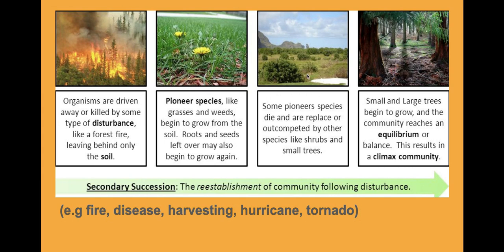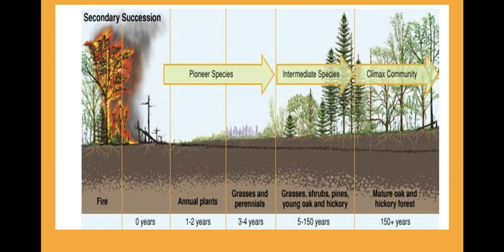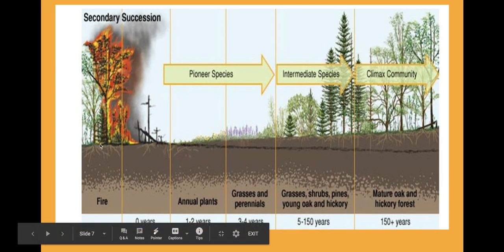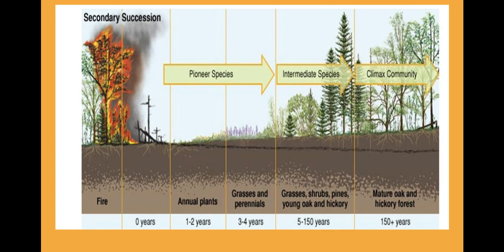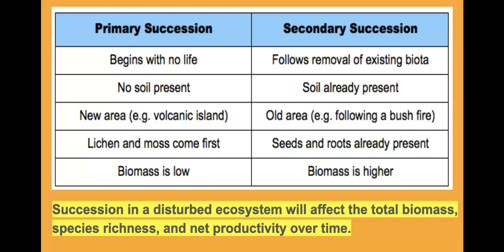Some of them will die and never come back. Some of them will stay even through the climax community. So again, when it reaches that, we will have that climax community established with some of these organisms that were already pioneers or other ones that were not there at the beginning. Okay, this is another picture, similar to the one I showed you with primary succession. So we have, again, the disturbance, and then we're going to have our pioneer species, then intermediate, and then the climax community. Those are some of the differences we talked about between primary and secondary succession.